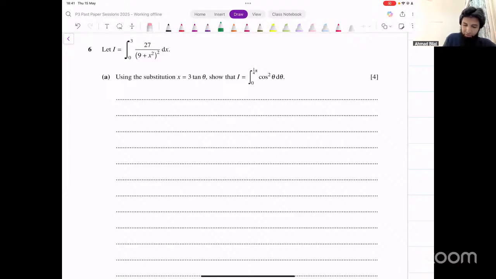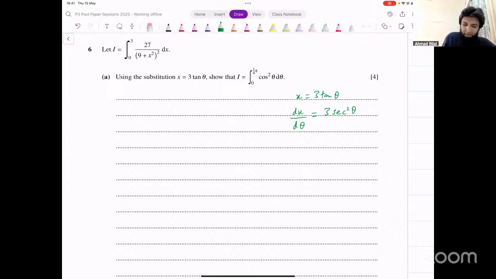So the substitution that we're given is x equals 3 tan theta, right? That's the substitution that's given. The first thing we do is find the derivative of this. It becomes dx over d theta. What's the derivative of tan? Derivative of tan is secant. So it becomes 3 secant square theta.